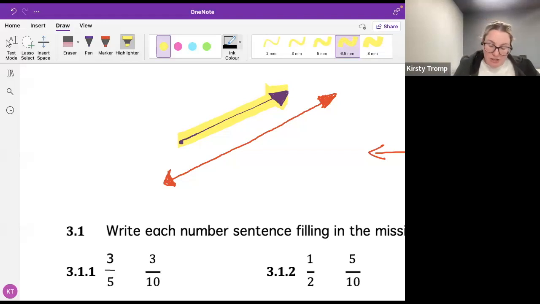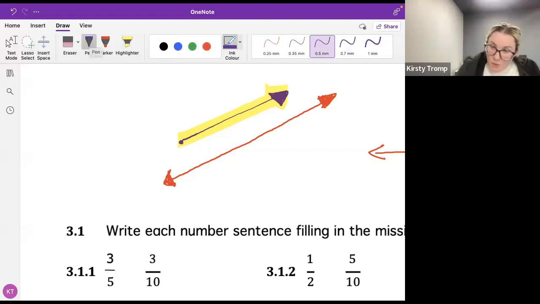Good, well done, Tara Jane. So Tara Jane is absolutely right. We wanted to get to be over 10. So what do we do? We multiply the bottom. So I'm going to go and work it out on the side here. I say to myself, I'm going to times that by 2. And Tara Jane, what's the rule that we kept on saying again and again last week with fractions? What you do to the bottom, you do to the top. Well done. Whatever you do to the bottom, you do to the top. Okay, so when she finishes doing that, she gets 6/10. Well done, Tara Jane.